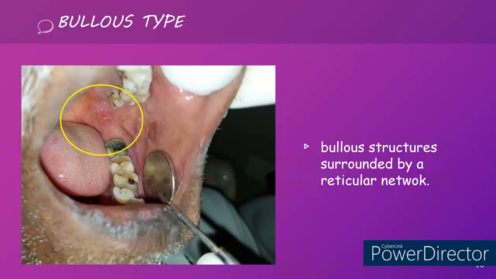Next is the bullous type of oral lichen planus, where we can see the bulla surrounded by reticular Wickham striae, or peripherally radiating Wickham striae. It could be circular also, as we can see in this picture.